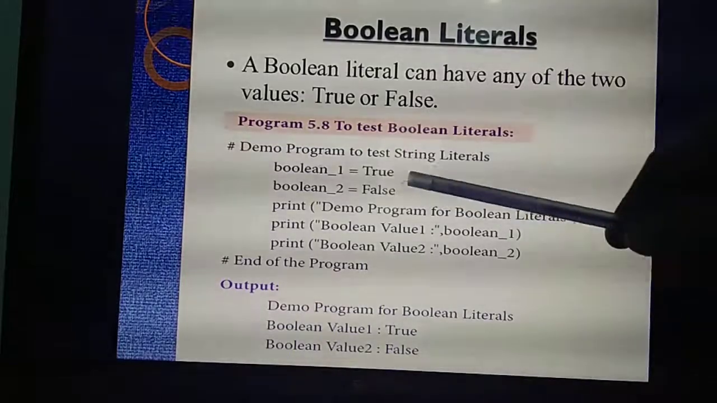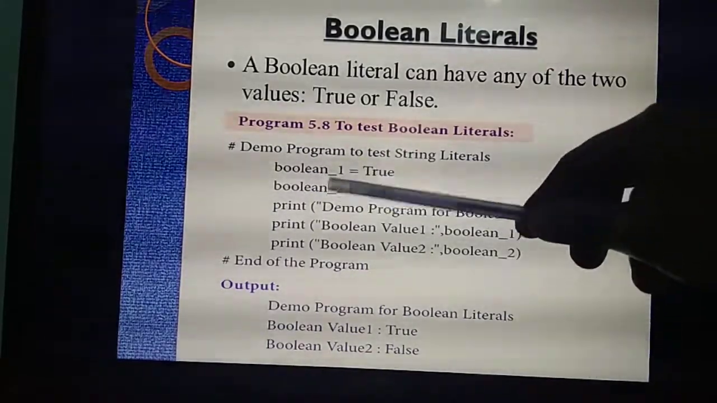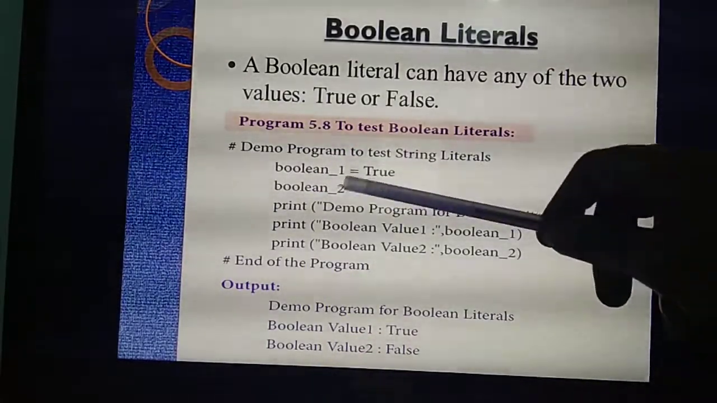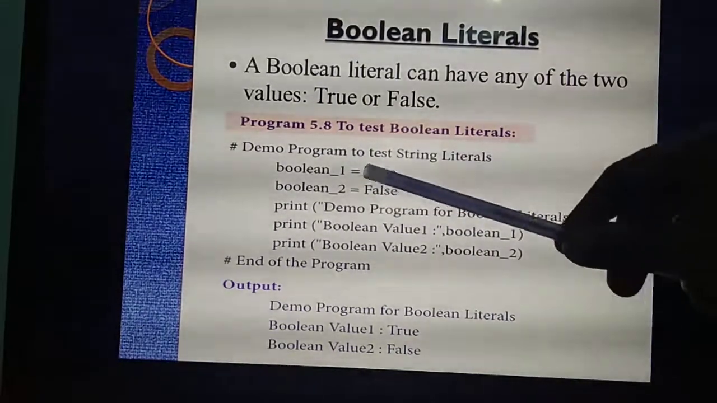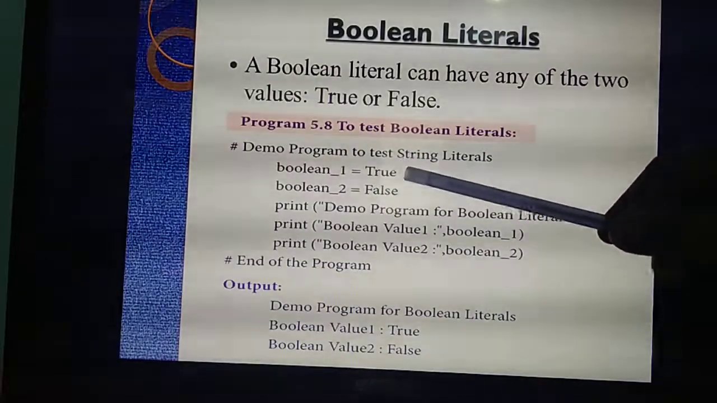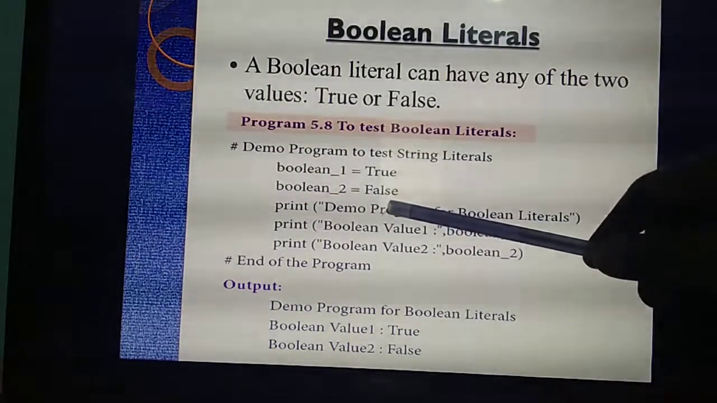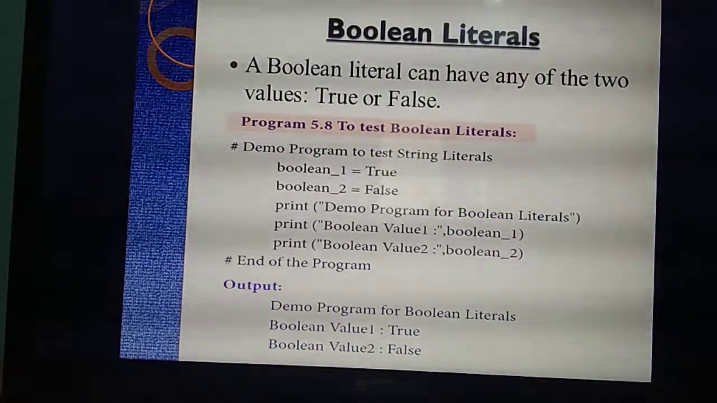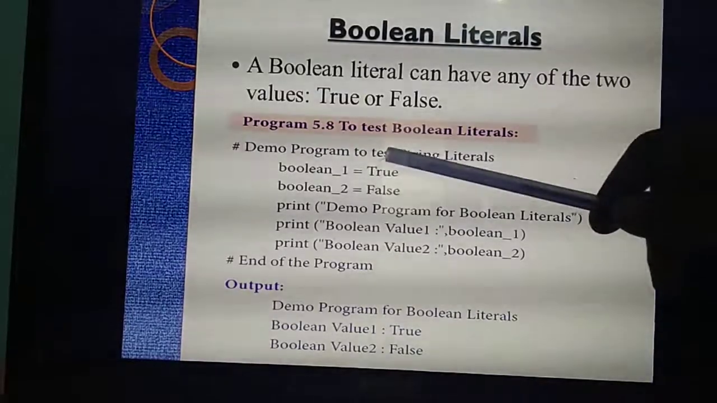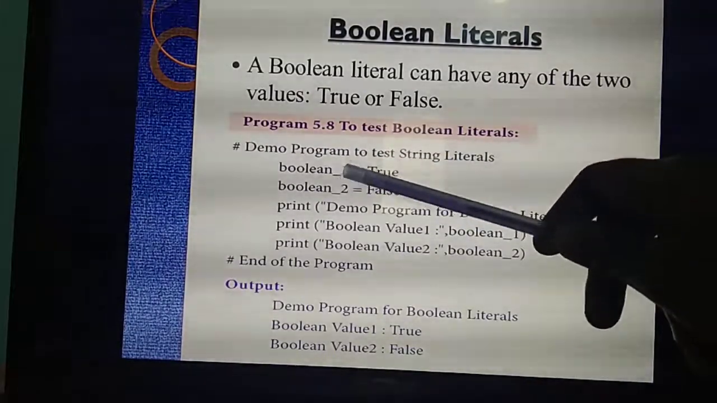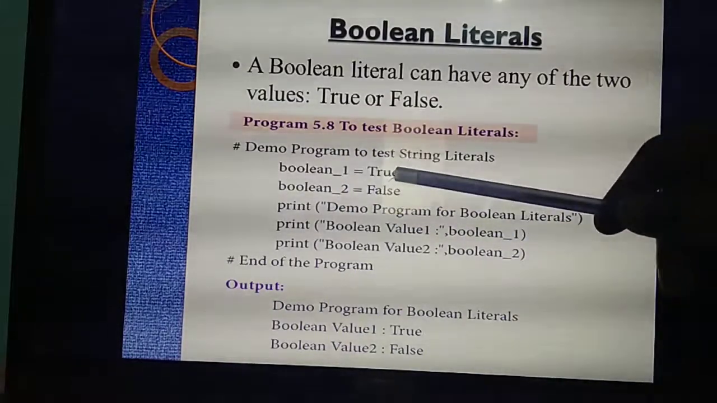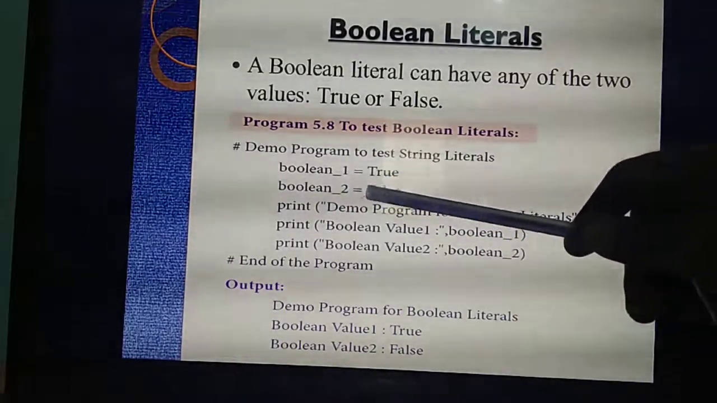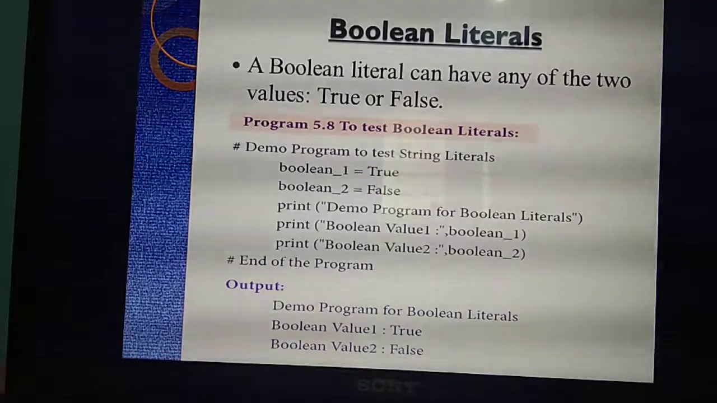Listen. First, 2 variables I have declared. What are the variables? Boolean 1 and Boolean 2. First variable I have given as true, second variable I have given as false. So, what are the 2 variables I have declared in this program? Boolean 1 and Boolean 2. Boolean 1 I am giving as true, Boolean 2 as false.